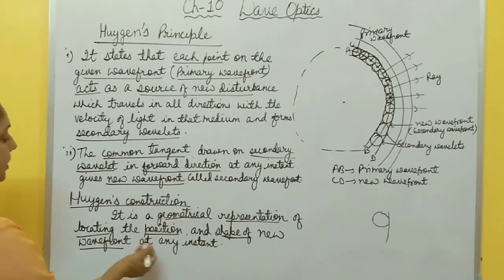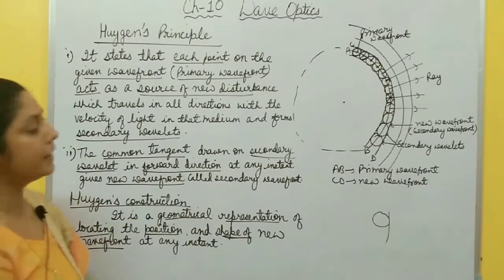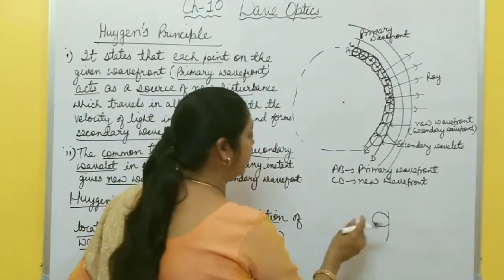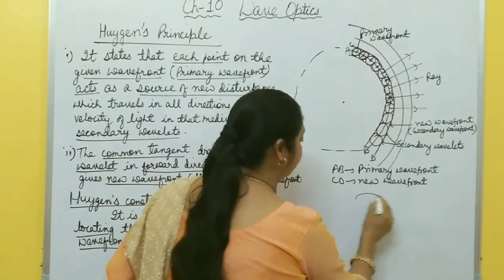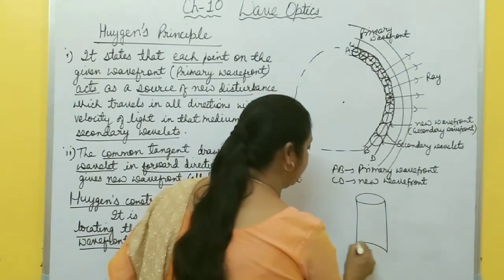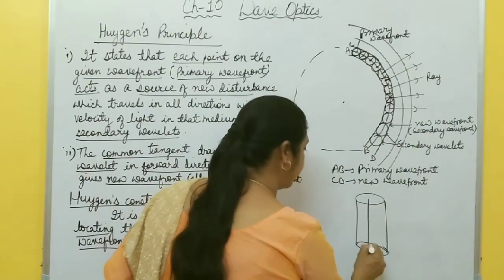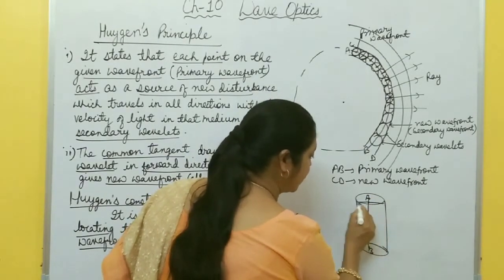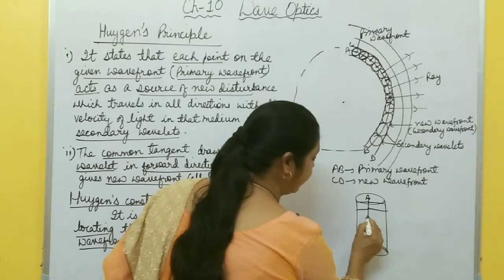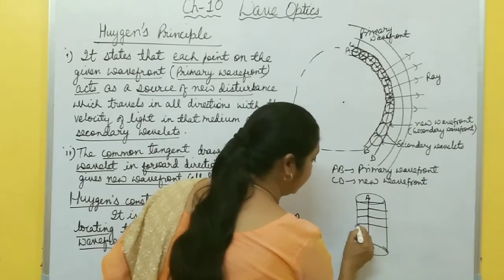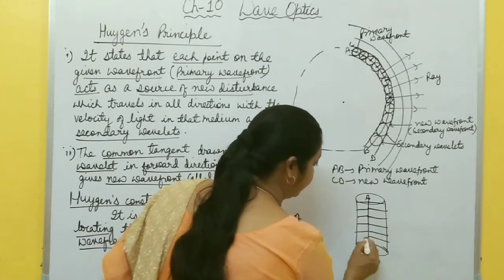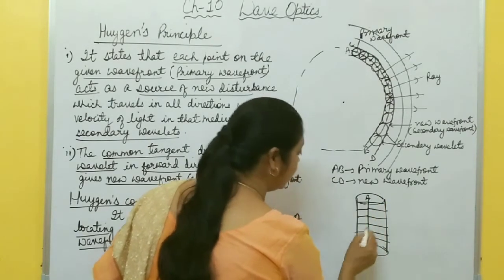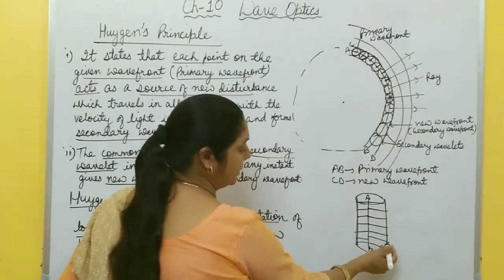It gives the position and shape of a new wavefront at any instant of time. Here I have taken this spherical wavefront. You can take a cylindrical wavefront also. If the source is linear, right now this one is a linear source AB. And here each point acts as a source of secondary disturbance. So each point, and if you join this one, you get this primary wavefront. Okay, so this one is the primary wavefront.